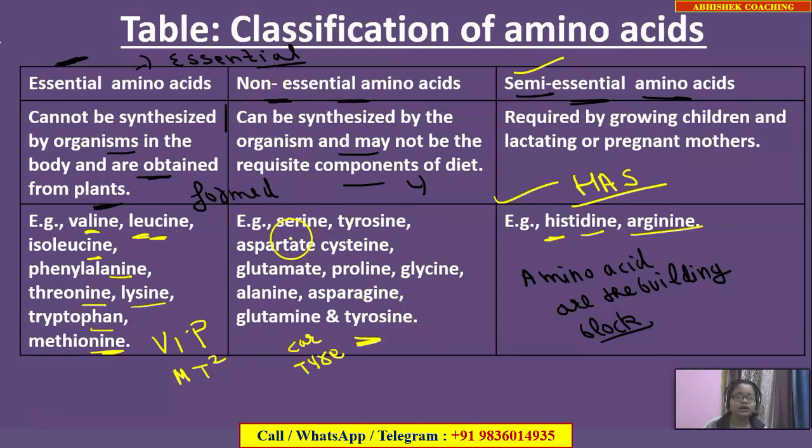Other examples are simple: serine, glutamate, aspartate, cysteine, proline, glycine, alanine, asparagine, glutamine. These are all non-essential amino acids. As I have told you, you can automatically remember these, as those are essential and the rest are non-essential, and for semi-essential I have given you a trick, HAS. So I hope this is now clear to you. Thank you so much.